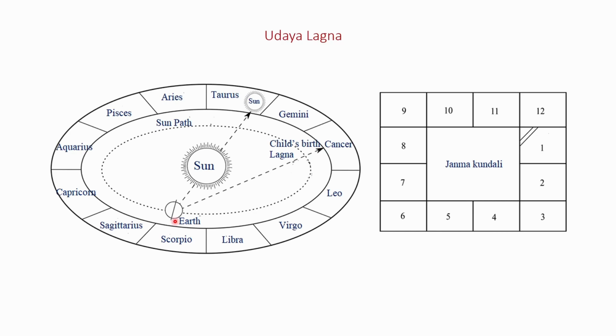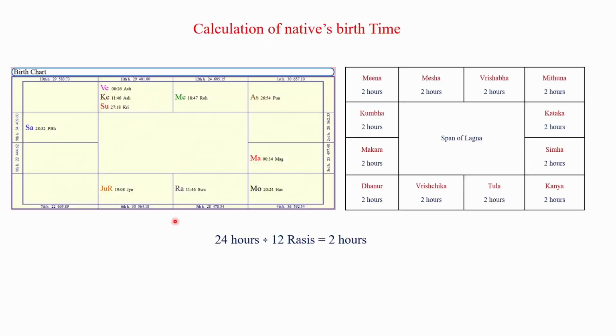Because of the constant spinning of the earth on its axis, the Rashis will rise in a sequence. The rising of all the 12 signs of the zodiac is completed in 24 hours.